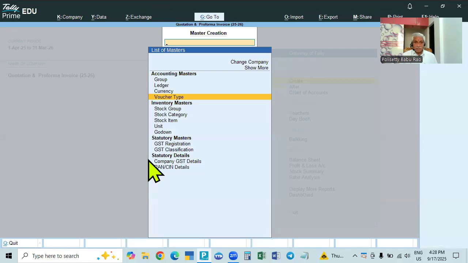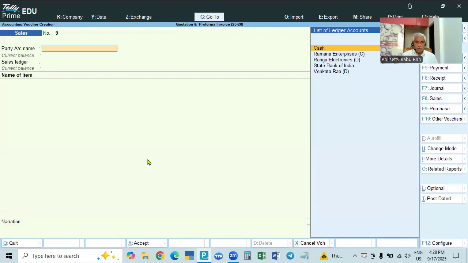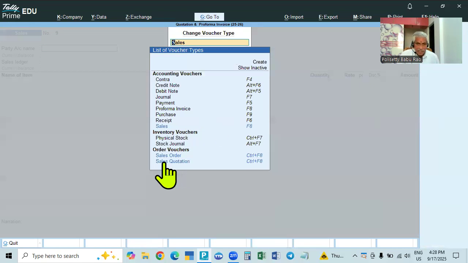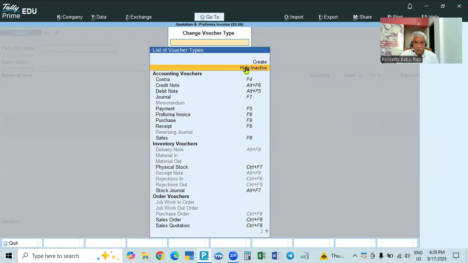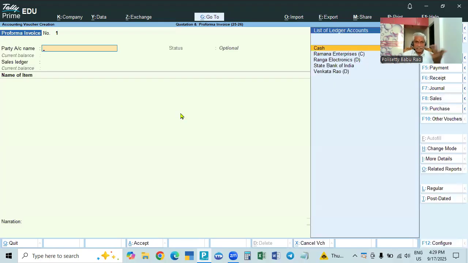Now go to vouchers, take the other vouchers. See here, it is already activated. Sales quotation is activated, completed. Now proforma invoice is also F8, so it is also activated. If it is not activated, go to show inactive, then it will be available, then you have to activate. That is already activated. So by default this is optional, and the previous one is May.